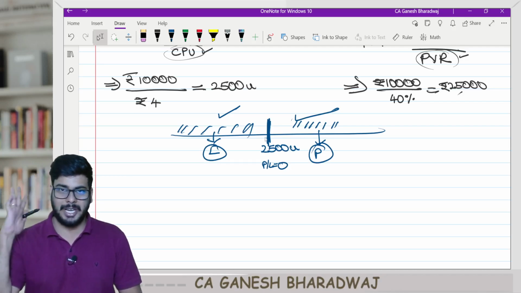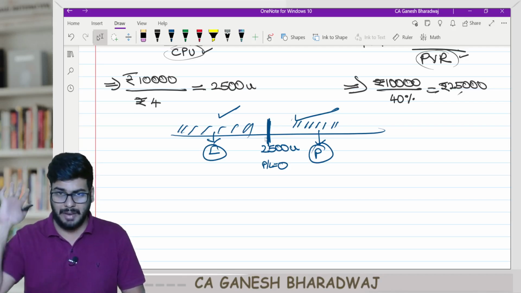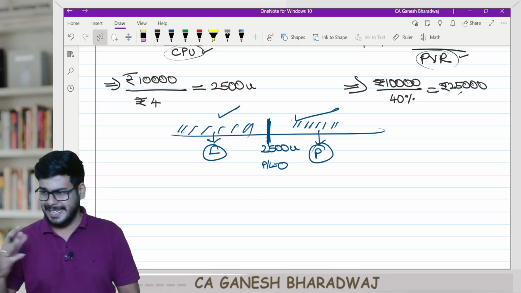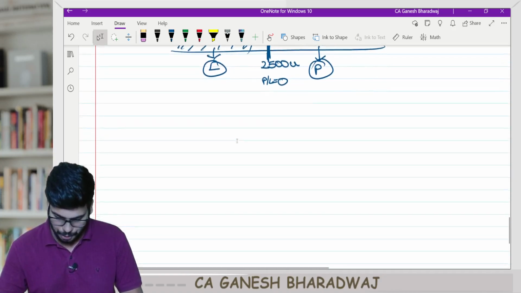Clear with this, guys? So break-even point in units is fixed cost divided by contribution per unit, and break-even point in value is fixed cost divided by PV ratio. Clear with this, guys? Yes. Shall we proceed forward further? So next one. I hope you guys have written this down.